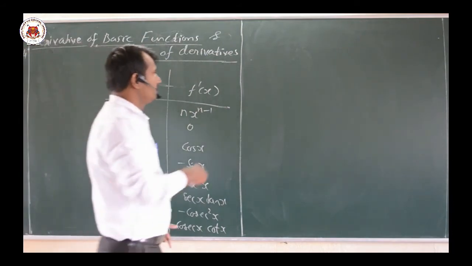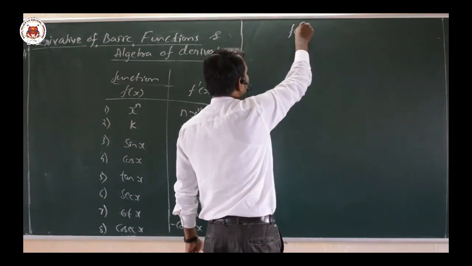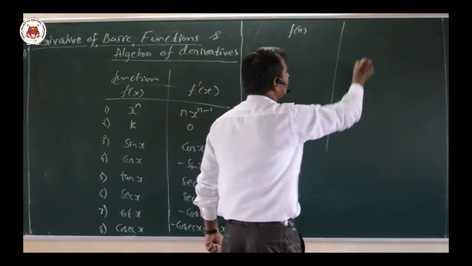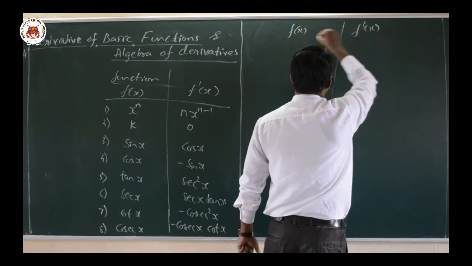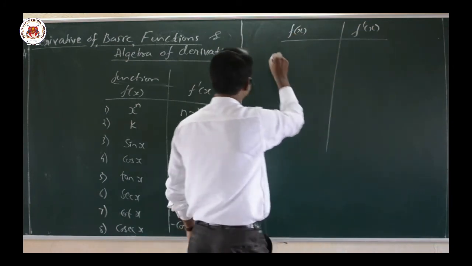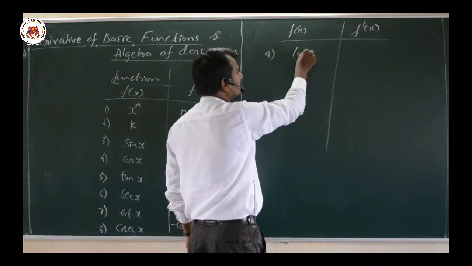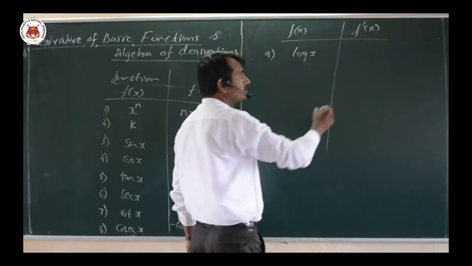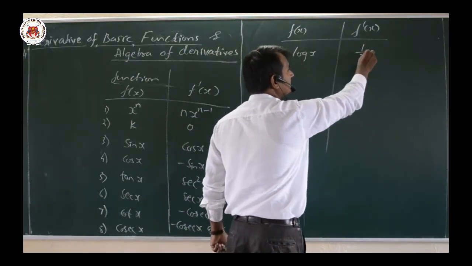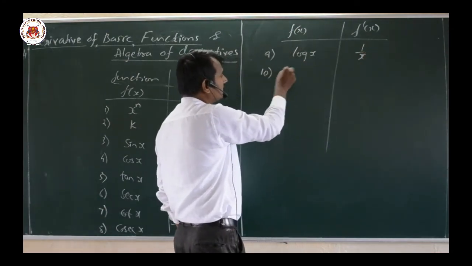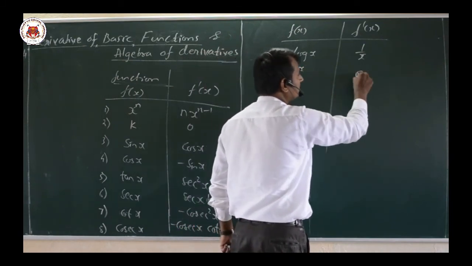Also, some more of them, that is f of x and f dash of x. What are those? That is the ninth one, log x. If the function is log x, then its derivative will be 1 by x. Then the 10th one, if it is e raised to x, the derivative is e raised to x again.